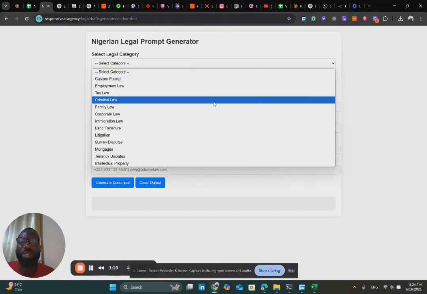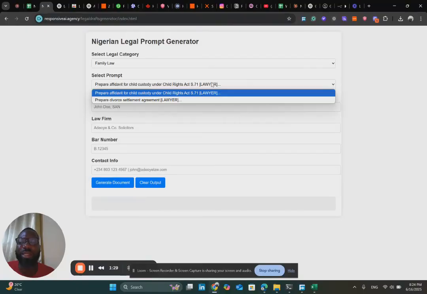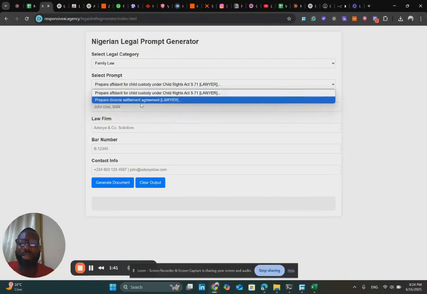For family law, for example, the next tab has sample prompts for this category. It could be that you want to prepare an affidavit for child custody under child rights, or prepare a divorce settlement agreement. Let's just take this for example.